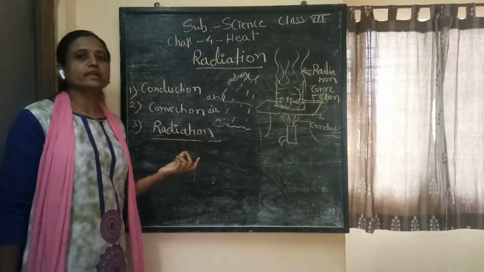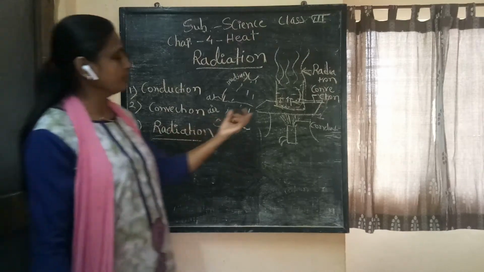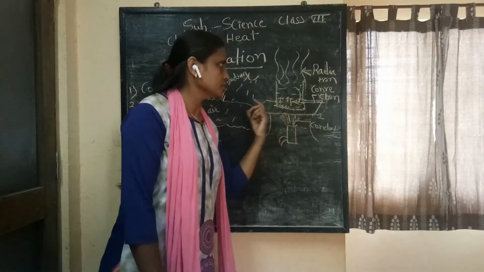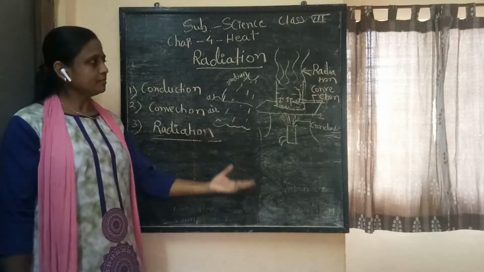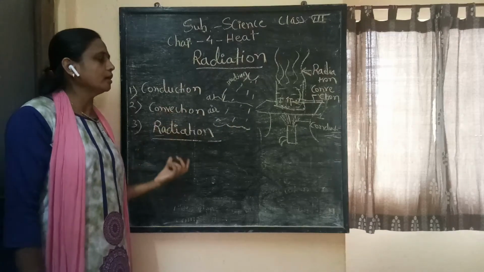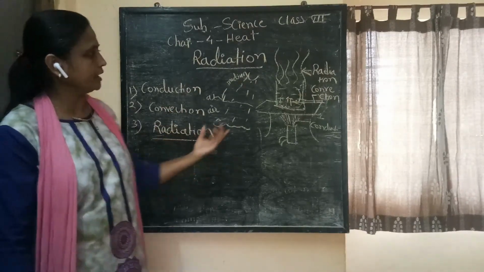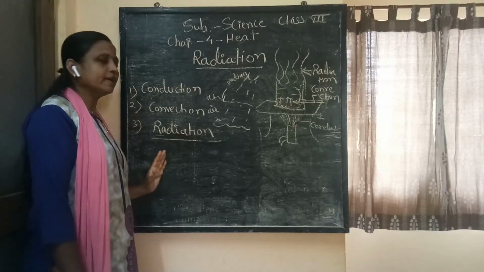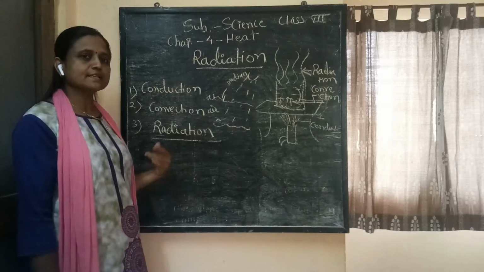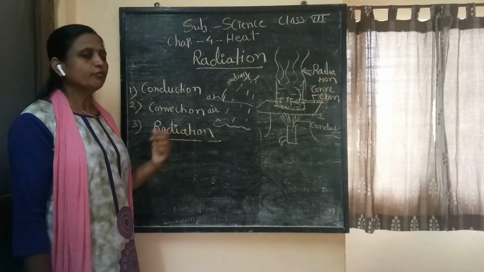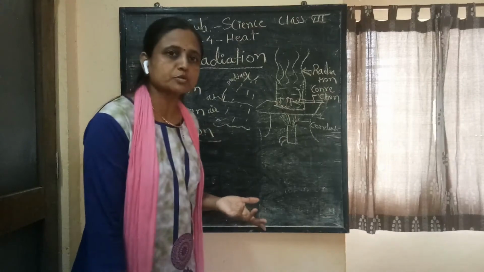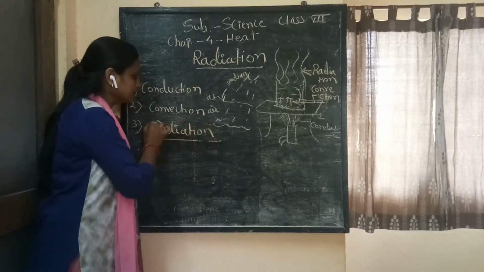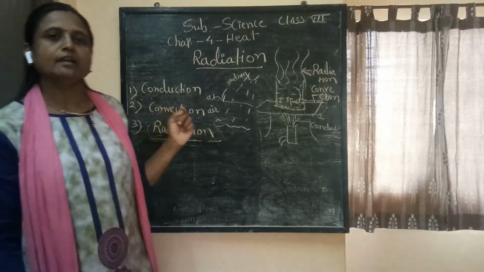In your textbook also, in the exercise questions, one question is given with a diagram and you have to write down where convection, conduction and radiation take place. At that time, if you clear your concept regarding these three modes of transfer of heat, then you will be clear about it. Okay, then I think you are clear about the three modes of transfer of heat. In the next session we will learn why we wear particular types of clothes in a particular season only, and at that time we have to relate our concept of radiation to that topic.